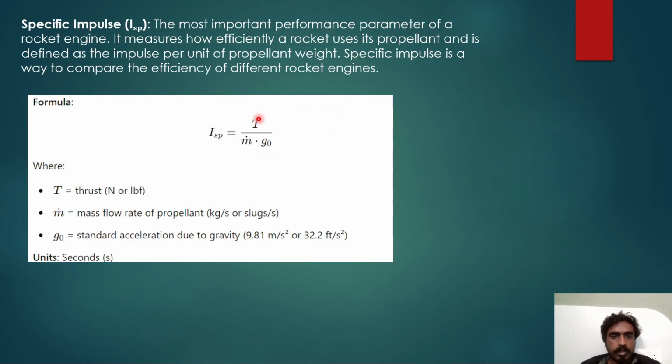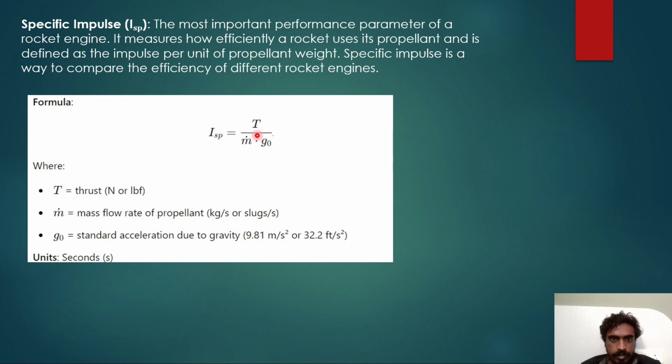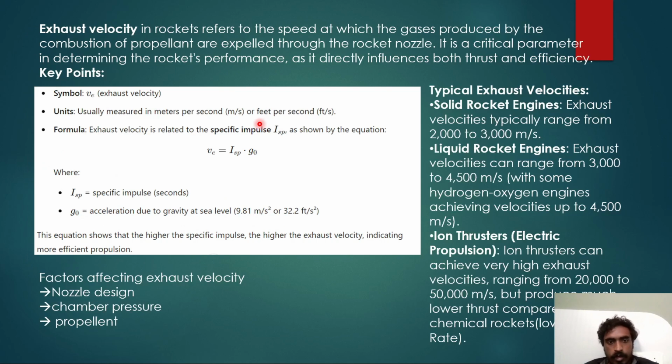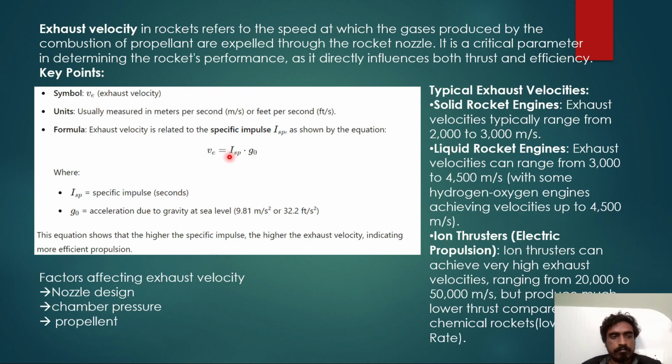So if we go back to here, what is thrust? Thrust is m dot into v. Ignore this term, because I told you rockets are designed such that it becomes zero. So put m dot v and m dot v there, and they cancel. So in the upper part only ve remains, and this goes here. That's how you get this formula. Just put this there and you will get it: exhaust velocity is equal to specific impulse times g. Exhaust velocity is important for calculation purposes.